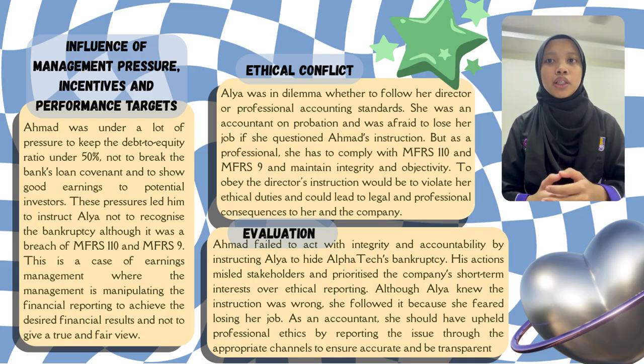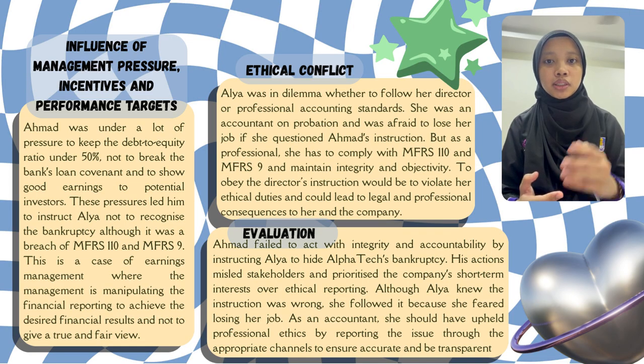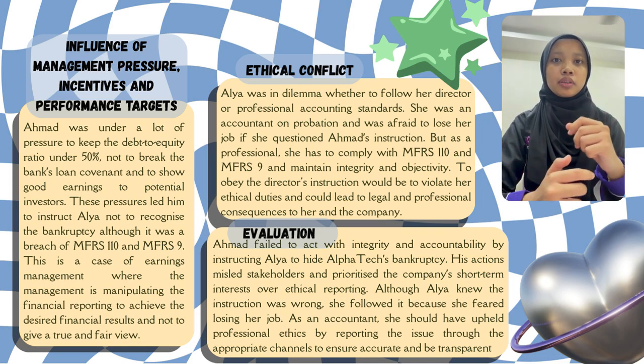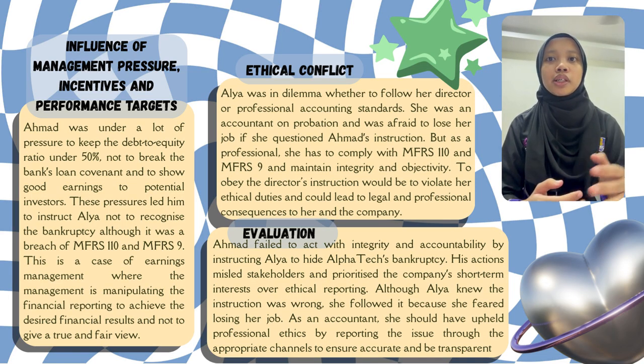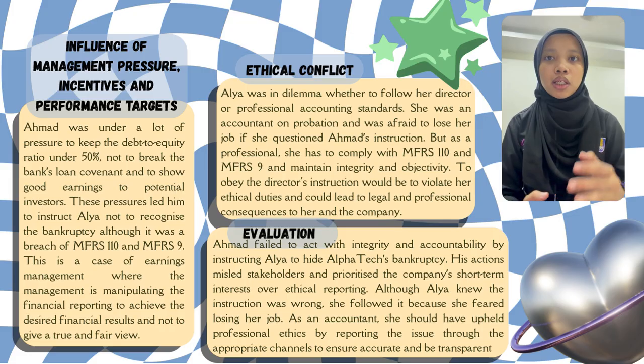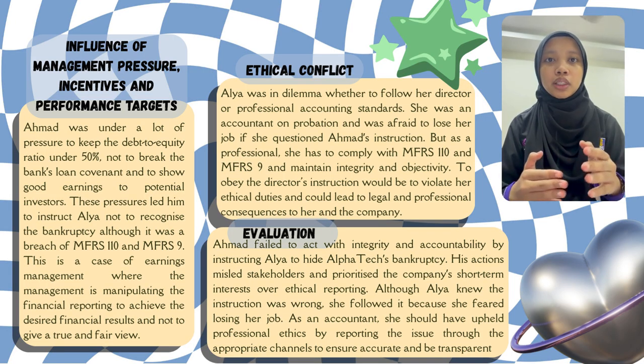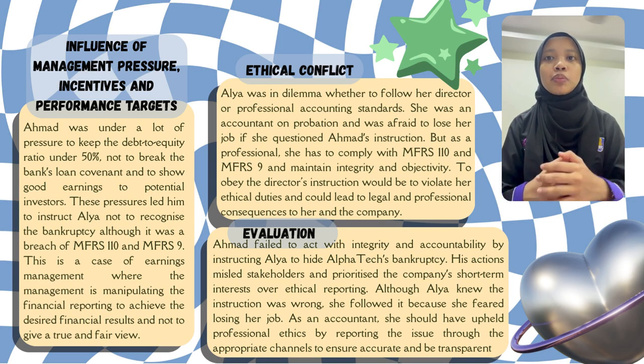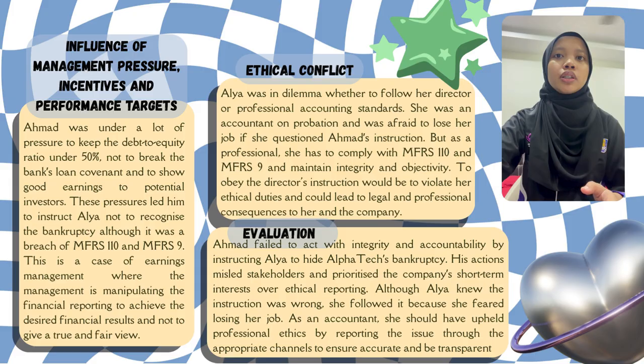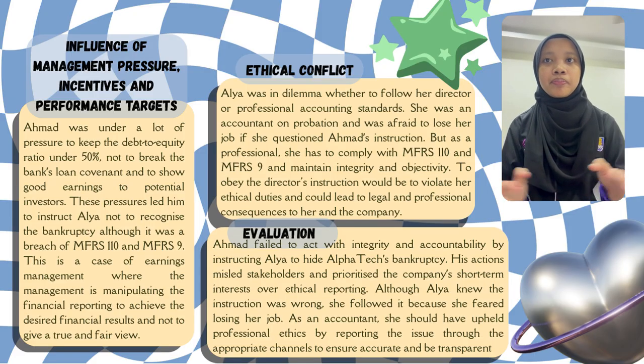In the ethical conflict, Alia was in a dilemma whether to follow her director or the professional accounting standards. She was an accountant on probation and was afraid to lose her job if she questioned Ahmad's instruction. But as a professional, she has to comply with MFRS 110 and MFRS 9 to maintain integrity and objectivity. To obey the director's instruction would violate ethical duties and could lead to legal and professional consequences for her and the company.